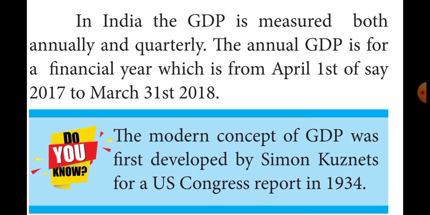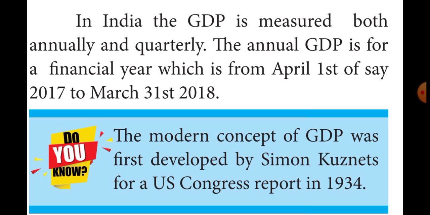Annual means April 1st to the next year March 31st is 1 year they calculate, or quarterly. Quarterly means April, May, June, July, August, September, October, November, December, January, February, March. Likewise, they are calculating and measuring the national income, that means the GDP, gross domestic product. Okay. Can you understand, students?